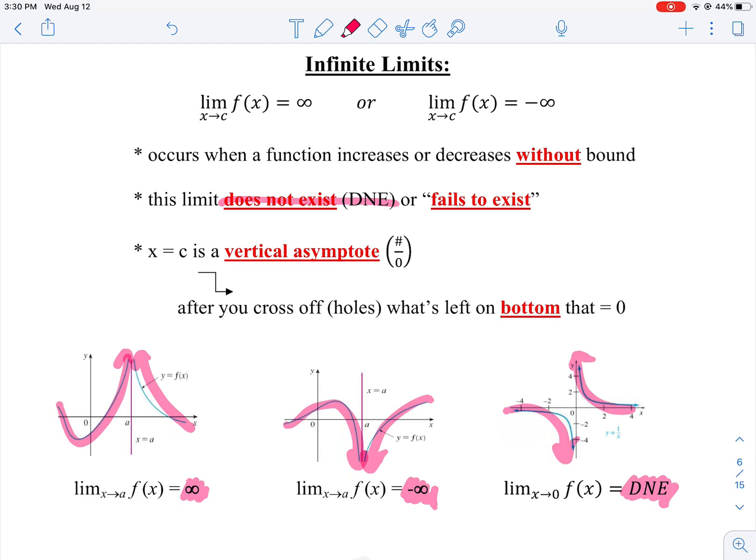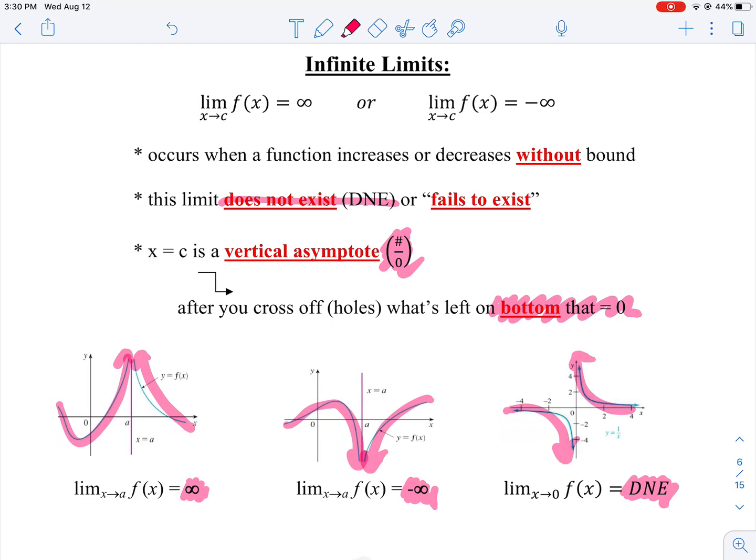Okay? Now, we're going to know that there's a vertical asymptote when you get a number over 0. Anytime you have a function where you have a value on the top and a 0 in your denominator. Remember that zeros in my denominator are undefined. In our function, that means there's a vertical asymptote there. So after you've crossed off the holes, remember we talked about that in the last video, where if you factor the numerator and the denominator and there's something that crosses off, you've just found a hole. But if there's something left over that's going to cause your denominator, your bottom, to equal 0, well, that number then is going to be a vertical asymptote.